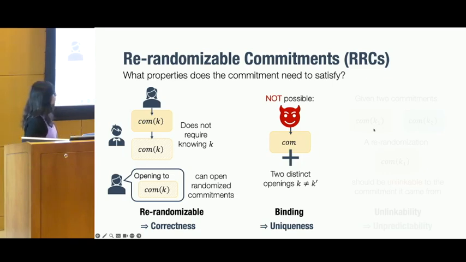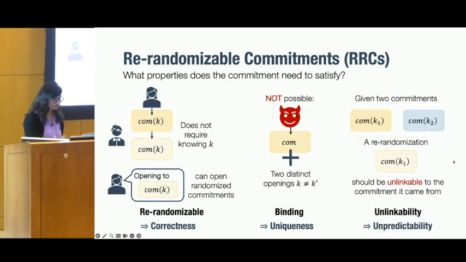The second property that we want is binding. This is the standard notion of binding for commitment schemes. This means that it should not be possible for an adversary to find a commitment and two distinct openings, k and k prime, which are both valid. And this is important for our SSLE protocol to choose a single leader, meaning for its uniqueness.